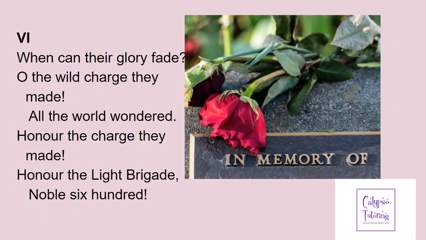And our final thing then, "Honour the charge." So it's an imperative. Tennyson is talking to us now. He's telling us as the reader, we must honour the charge that they made, honour the Light Brigade. And then finishing again with the 600, the noble 600. So it's a brilliant poem in terms of devices, in terms of sound. It's very, very visual. When you're analysing for your language, form and structure, this poem is a gift. There's so many different things you can talk about.